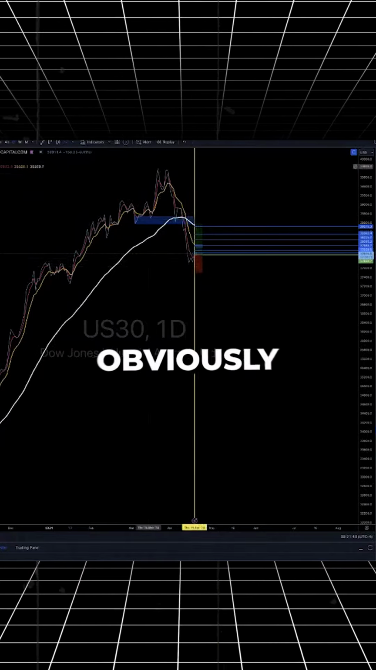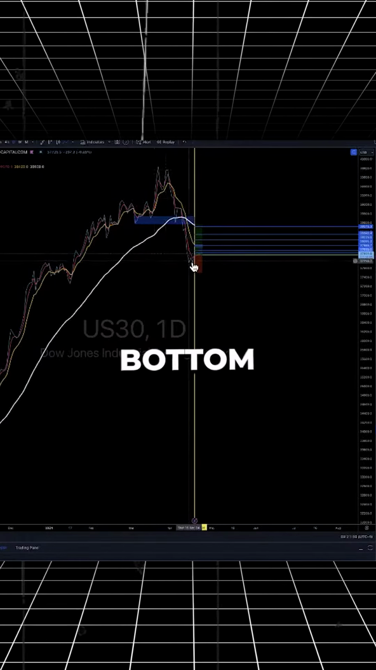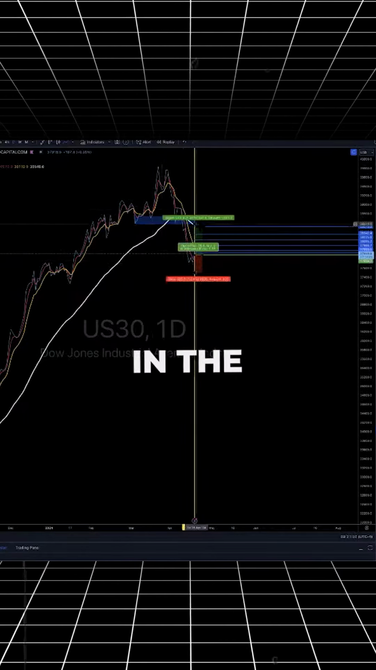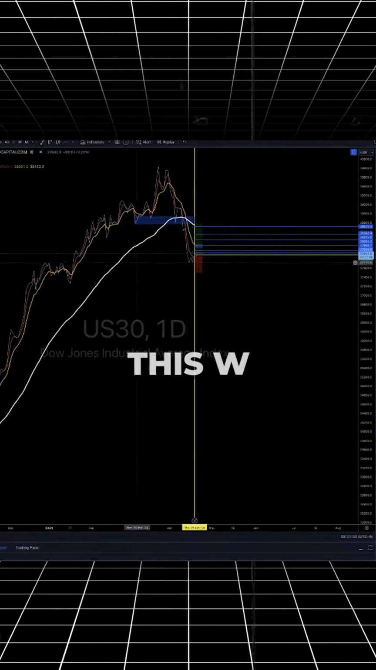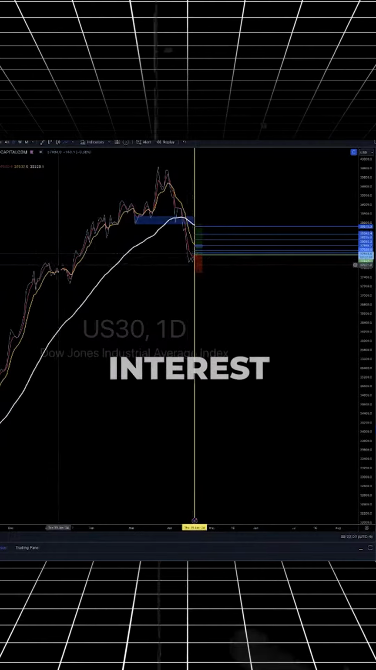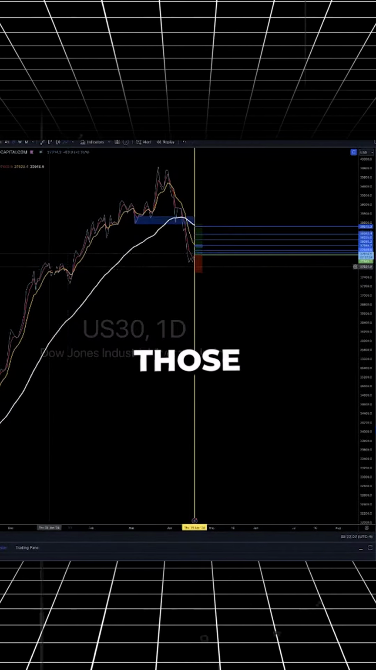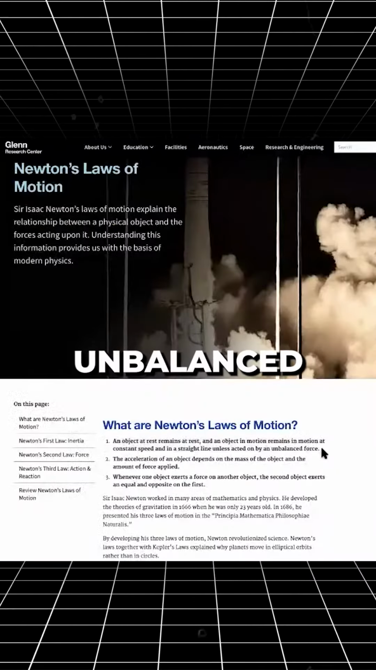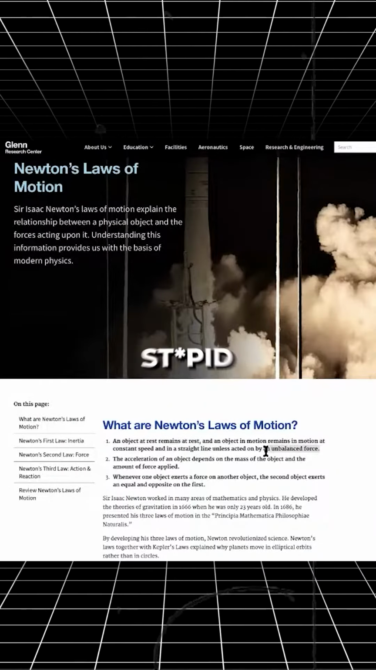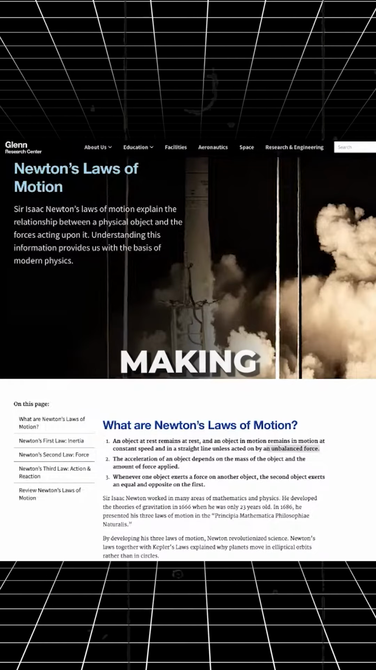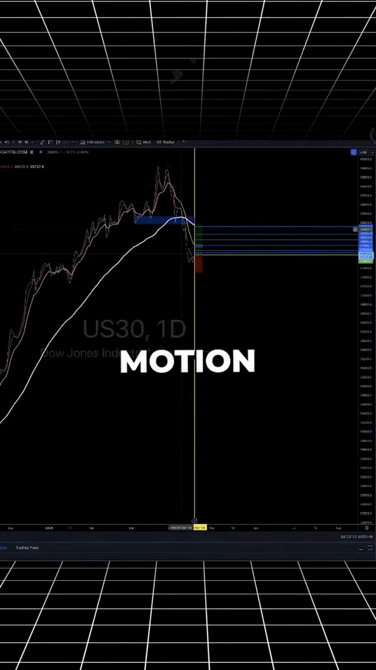We've got another, obviously much smaller than this one, but another double bottom. So another M formation, W formation. And if this W just happened in the middle of the sky, we don't care. When this W happens at a previous area of interest, right, at an area of support, or what I call my areas of interest, this is technically all of those things. Now you've got this unbalanced force. I know it sounds really stupid, but if this helps somebody recognize it's not as hard as we're making it, that's all that happens. So price is in motion, it's going to stay in motion.